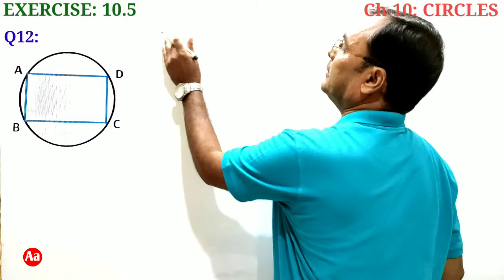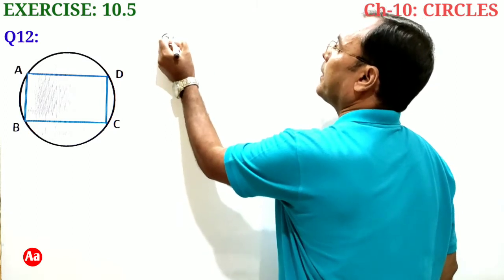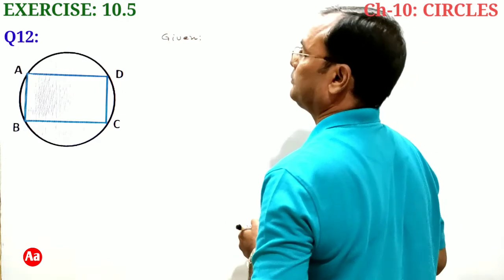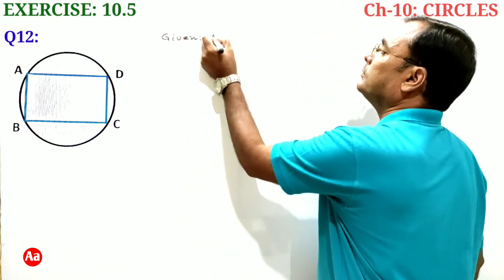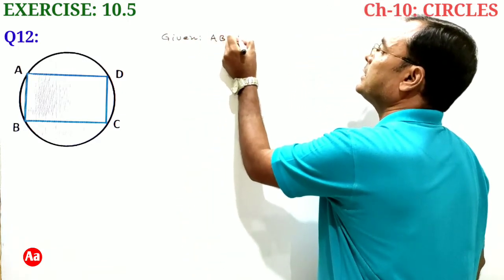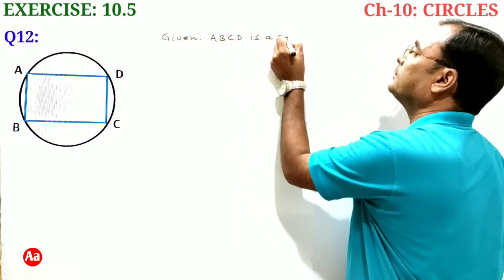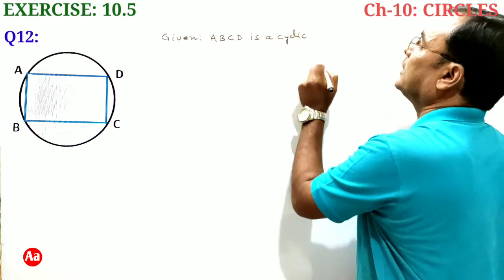So let's write given: ABCD is a cyclic parallelogram.